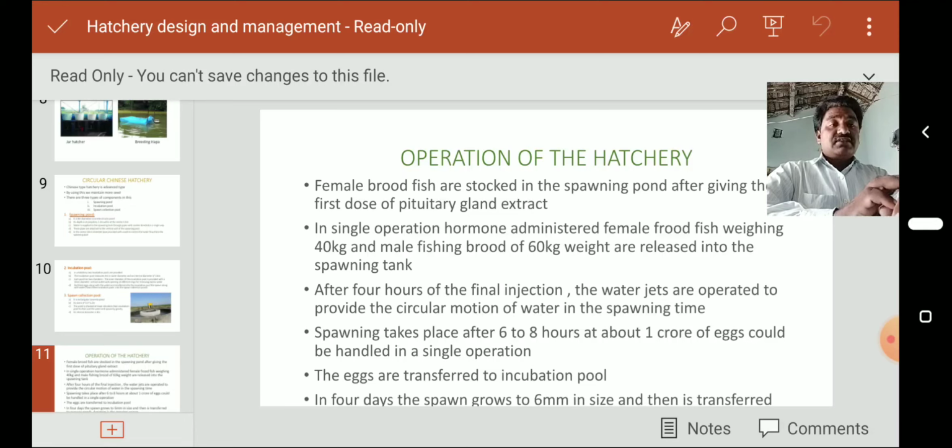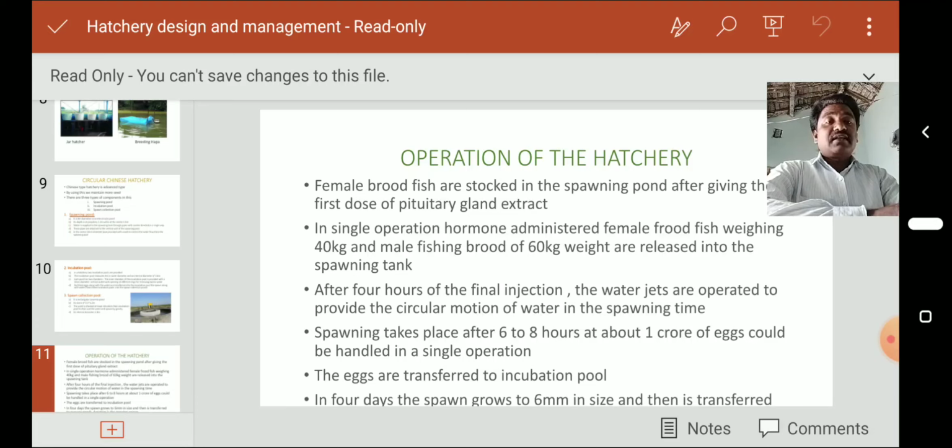After 4 hours from the first dose, we administer the final injection, and the water jets are operated to provide circular motion of the water in the spawning pond. The spawning takes place after 6 to 8 hours from the final injection.